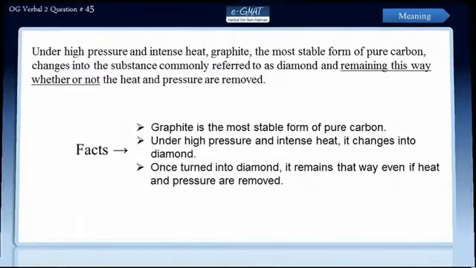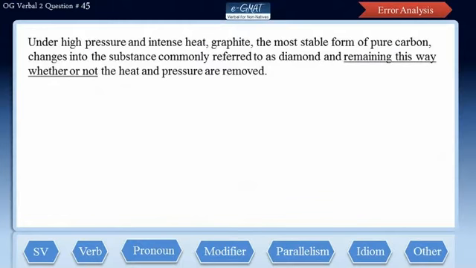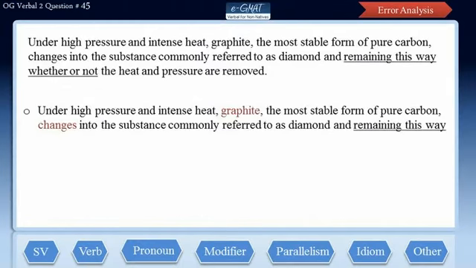Now let us evaluate the errors by splitting this sentence into its clauses. So here comes the first clause. Under high pressure and intense heat, graphite, the most stable form of pure carbon, changes into the substance commonly referred to as diamond and remaining this way. Here graphite is the subject and changes is the verb. Presence of whether or not tells us we have another clause here that reads whether or not the heat and pressure are removed. Here the heat and pressure are the subjects and are removed is the verb.